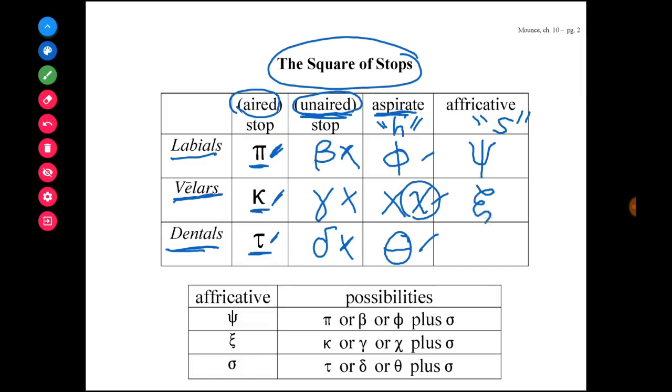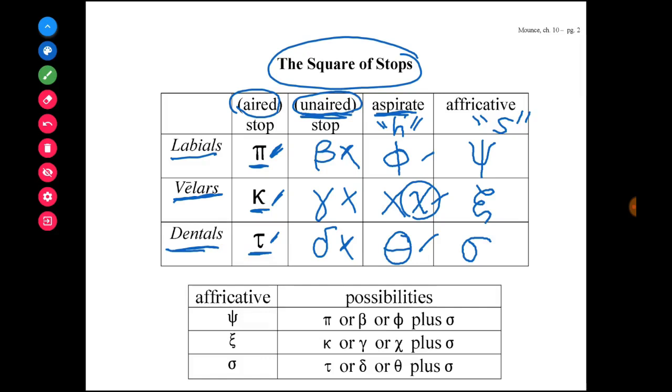And then the dentals don't really have a fricative sound, and so what happens is that the sigma substitutes for the S-sounding letter for the dental family. So the dentals use the sigma for their fricative. Together, this is called the square of stops.